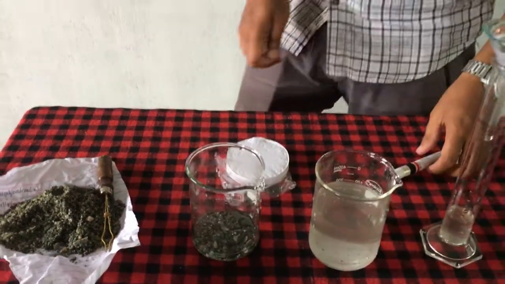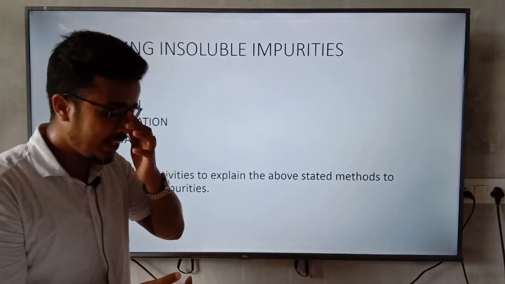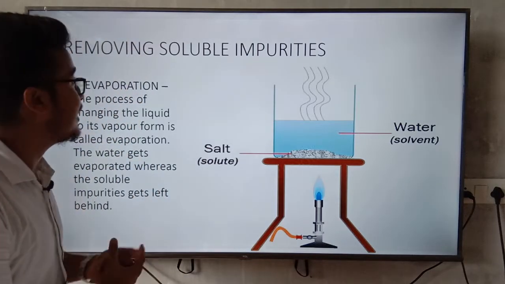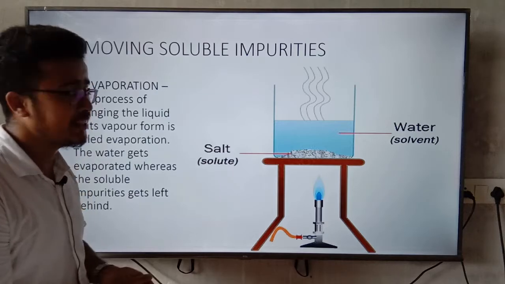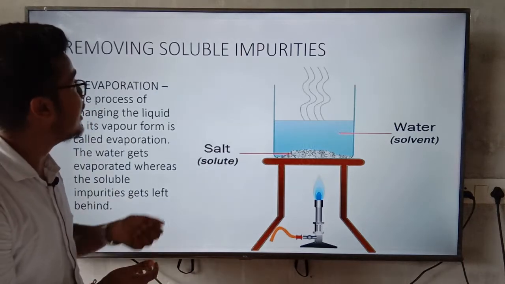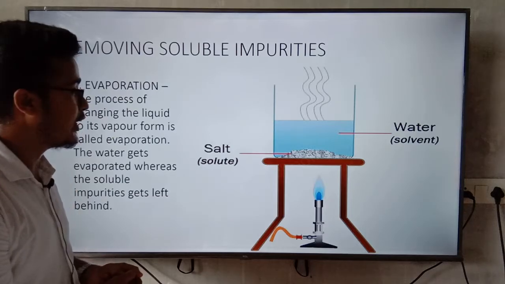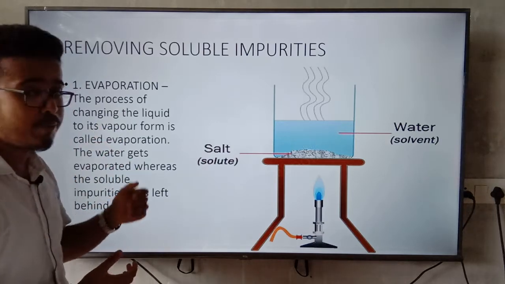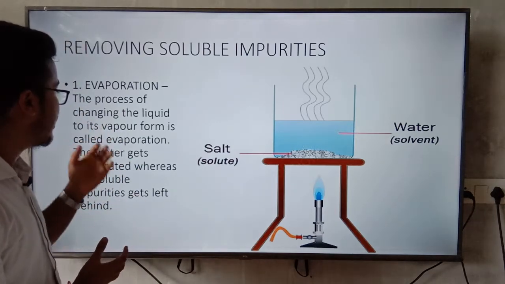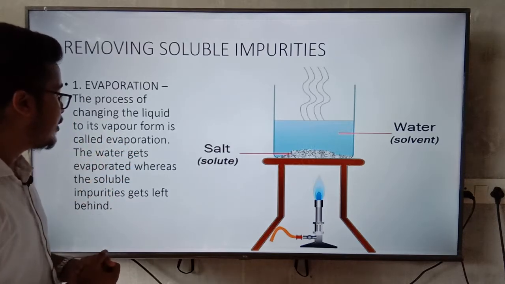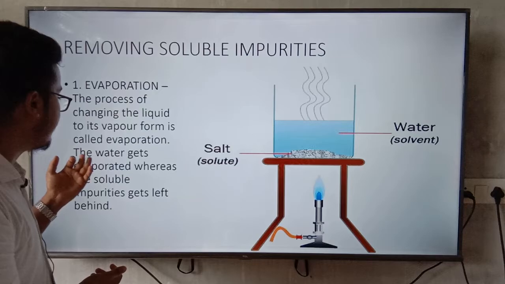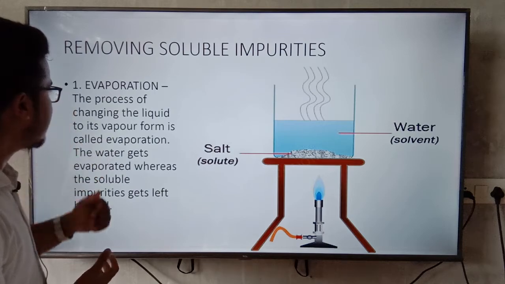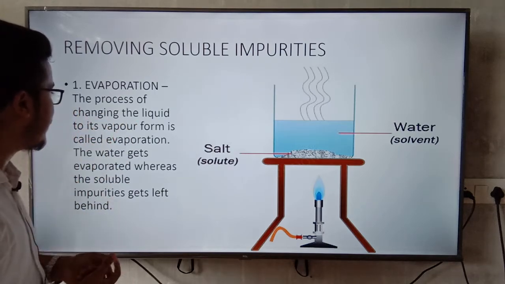So thank you. After this method, we will move on to another topic, which is removing soluble impurities. So here, removing soluble impurities means how can we remove the soluble impurities. The number one point is evaporation. Evaporation means the process of changing the liquid to its vapor form.